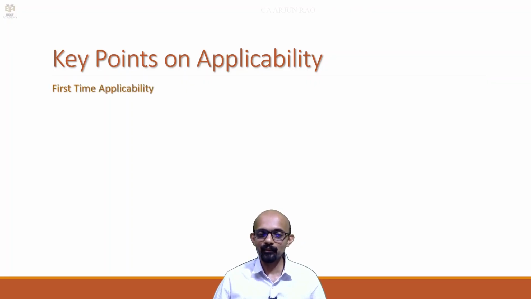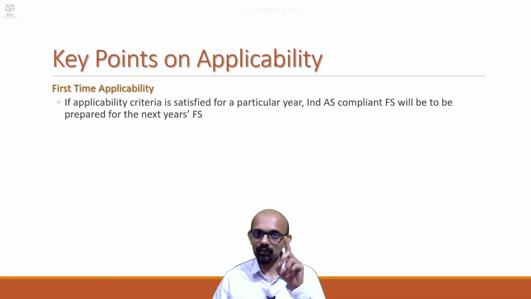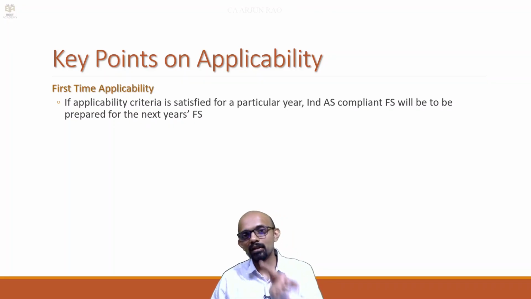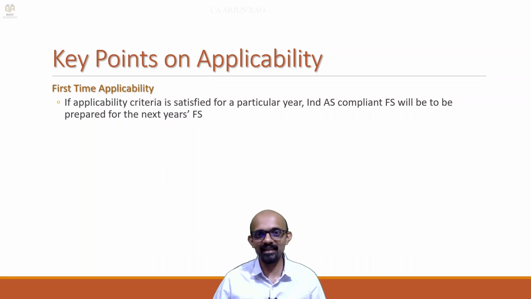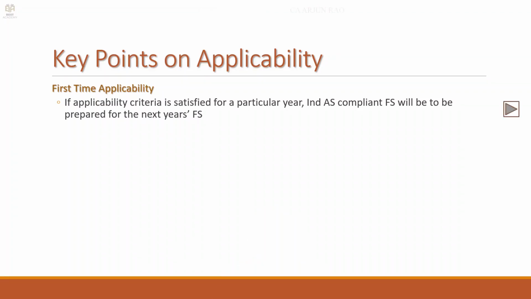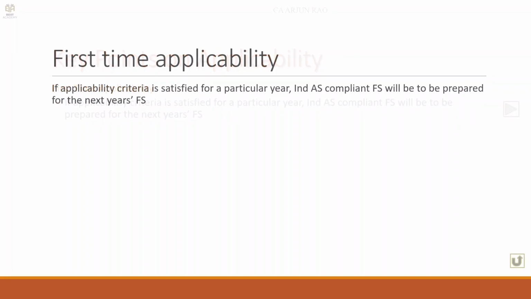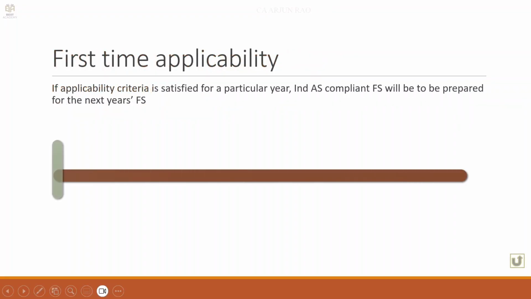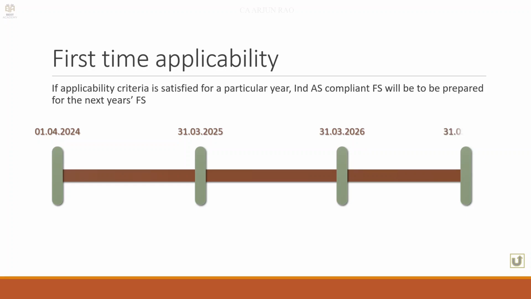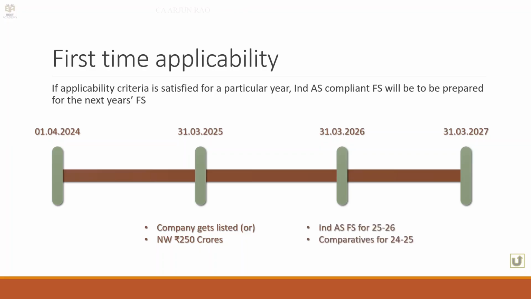So that is why when the criteria are satisfied in a particular year, for the next year's financial statements only, Ind AS will be applied. So let us quickly look at an example. Let's say we have the years 31/3/2025, 26 and 27. On the year ending 31/3/2025, the company gets listed or its net worth touches 250 crores. Then for the year ending 31/3/2026, it has to prepare Ind AS financial statements.